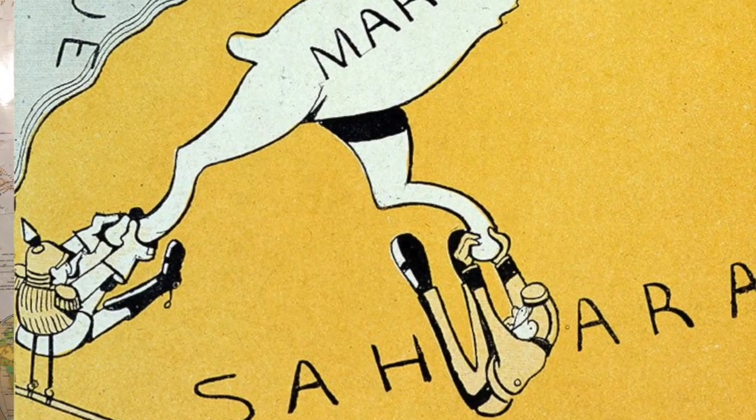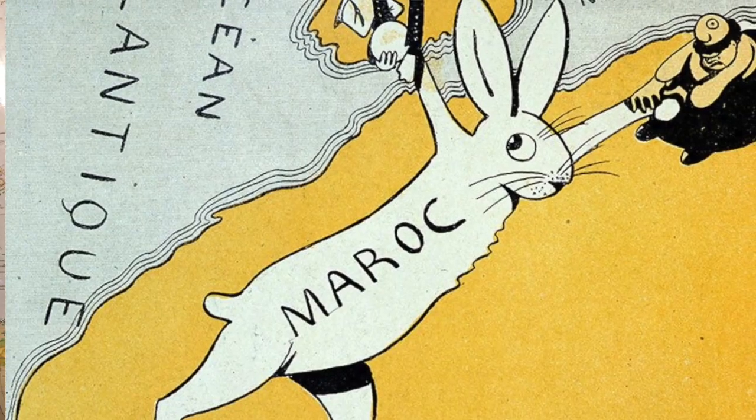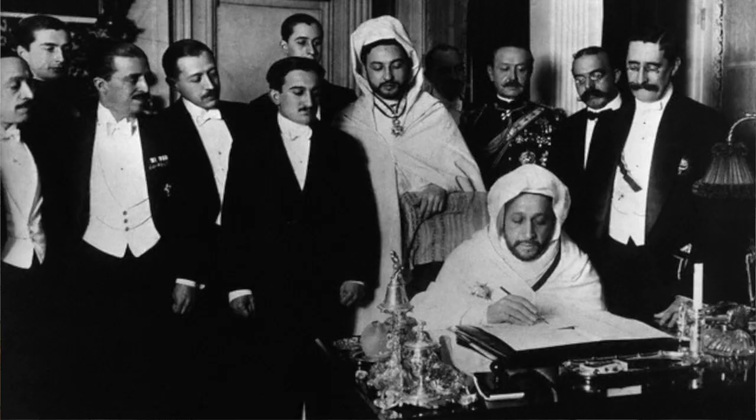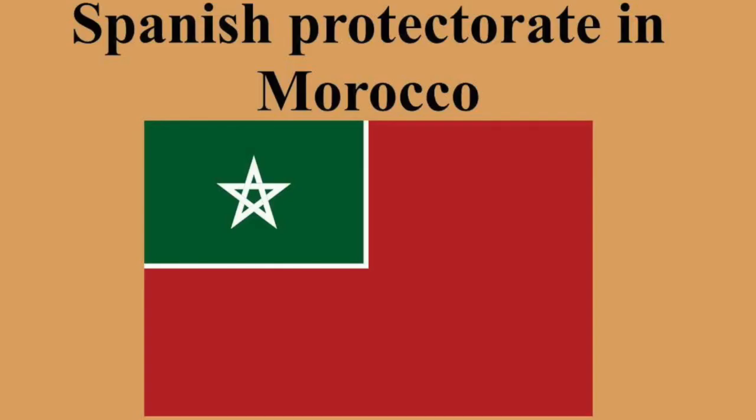To weaken France, Germany encouraged the independence of Morocco, but the Algeciras Conference confirmed the French protectorate, and in 1912, Britain promoted the Spanish protectorate, just to limit French power in northern Africa.